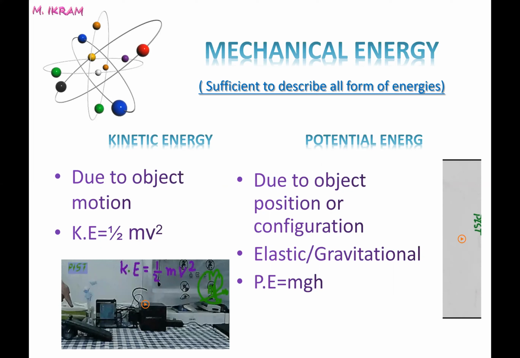Whenever the object moves, it carries kinetic energy. So it is the energy associated with the object by virtue of its motion. There was a mathematical relationship I explained: kinetic energy equals half mv squared, where m is the mass of the body and v is the speed of the body.